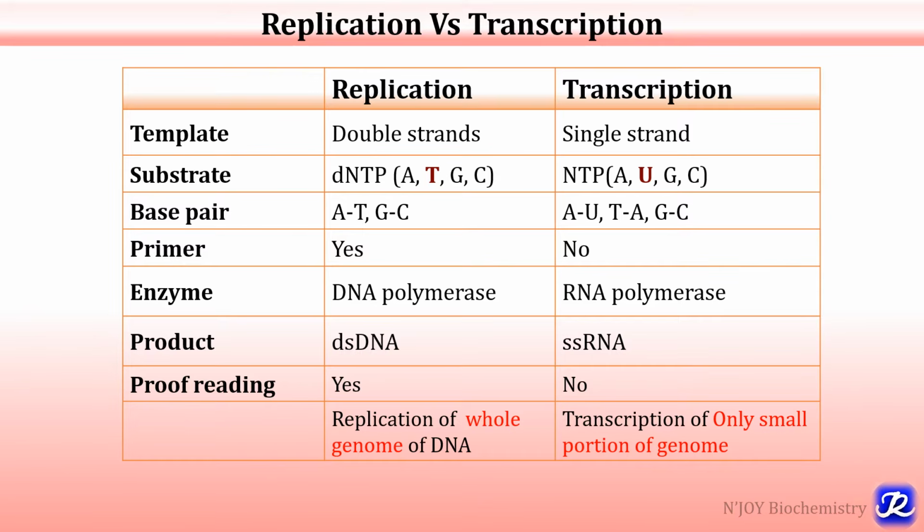So DNA replication is like printing a copy of all pages of a book. Replication process occurs only at the time of cell division. But transcription is taking place all the time. Only certain areas of DNA are copied, and this is like taking a Xerox copy of a particular page of the book.